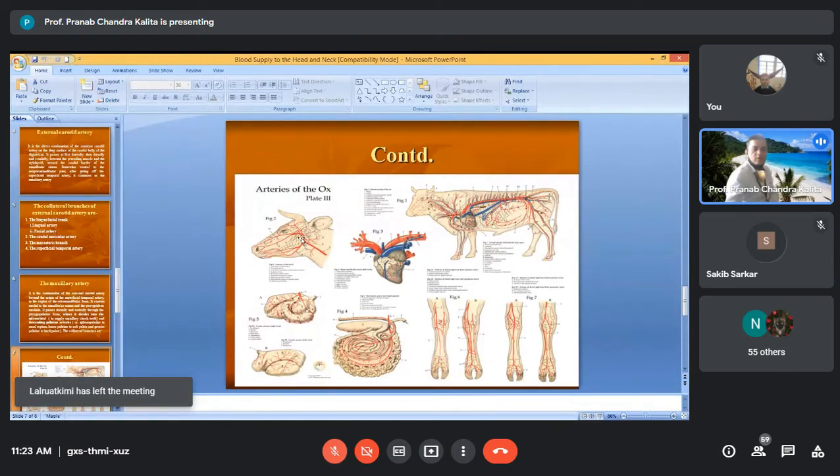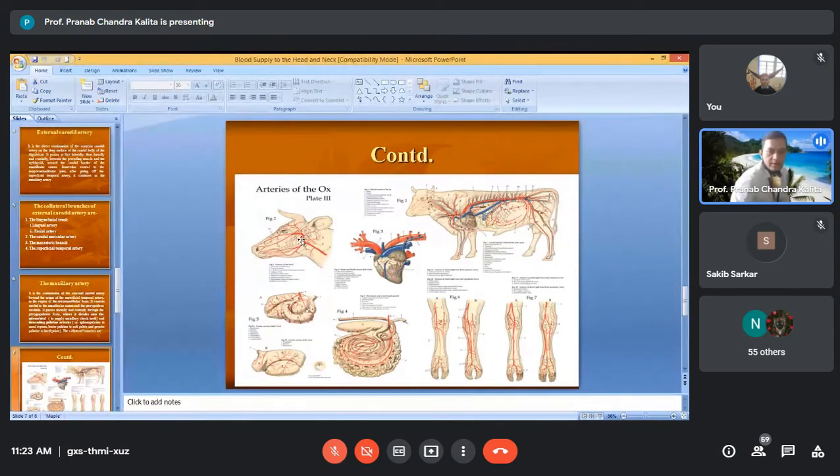So the common carotid has several branches and the external carotid has 4 major branches: linguofacial, caudal auricular, mesenteric, and superficial temporal. Just remember the last branch of the external carotid, the superficial temporal. It goes to the horn, the blood supply to the horn.